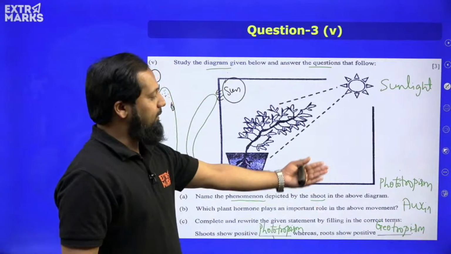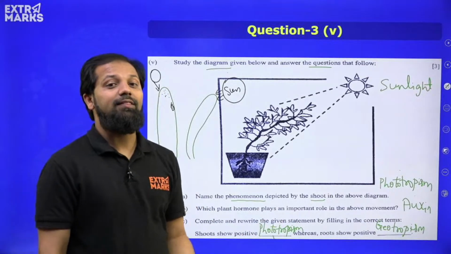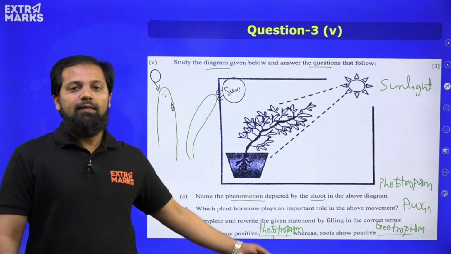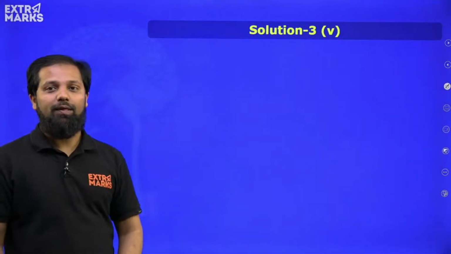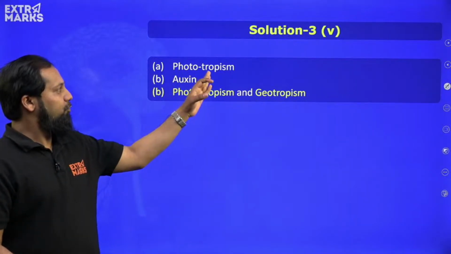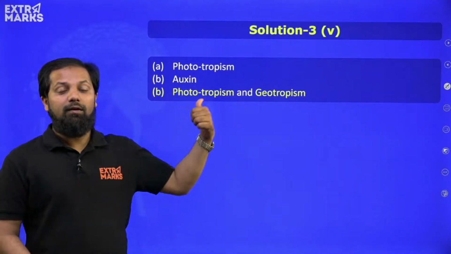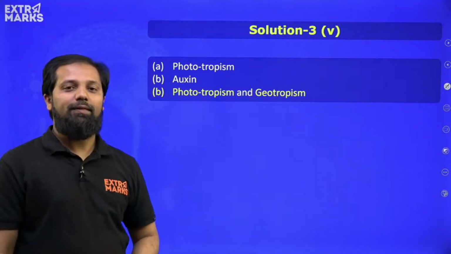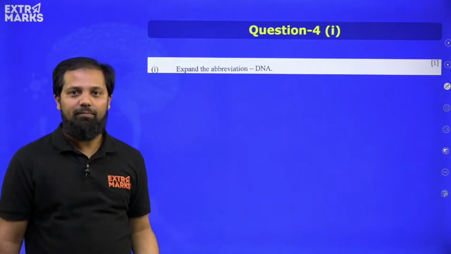So if you write these words, you are getting 3 marks very easily, right? Very easy question, very direct question. These are the answers for the question. All the 3 terms we have seen here: phototropism, auxin, and positive phototropism by shoot, positive geotropism by the root parts. Moving to the next question.